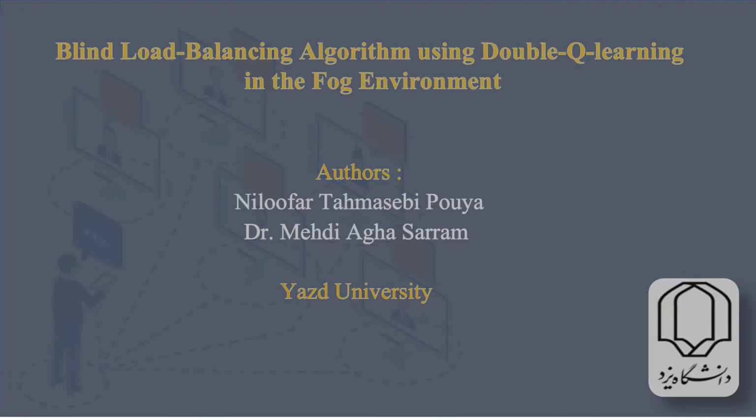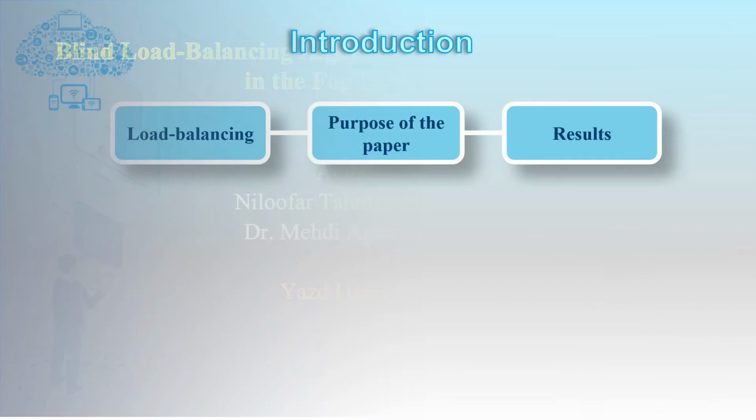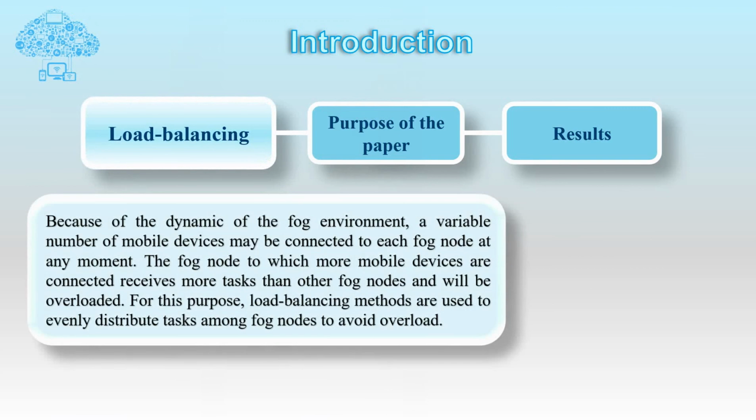In the name of God, the subject of our paper is a load balancing algorithm using double Q learning in the fog environment. Because of the dynamics of the fog environment, a variable number of mobile devices may be connected to each fog node at any moment. The fog node to which more mobile devices are connected receives more tasks than other fog nodes and will be overloaded. For this purpose, load balancing methods are used to evenly distribute tasks among fog nodes to avoid overload.